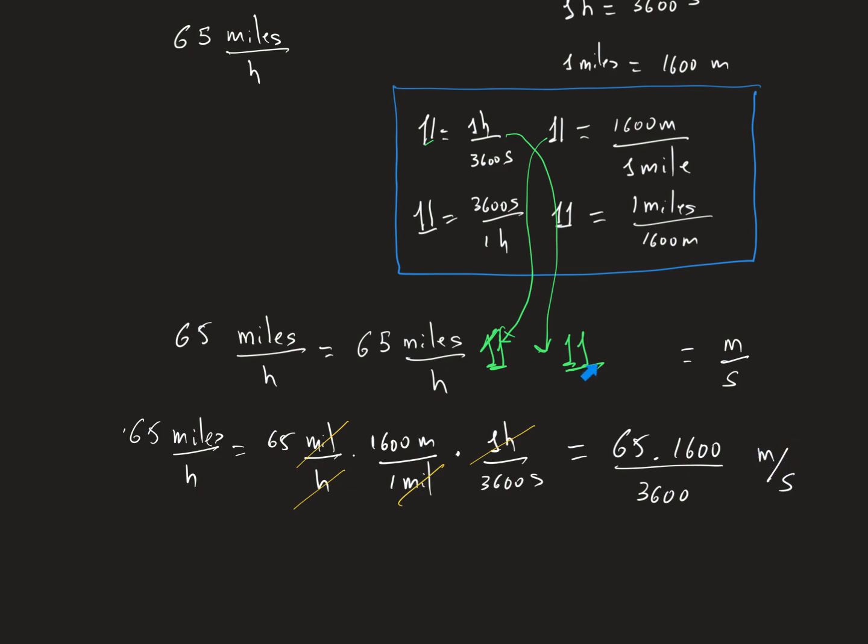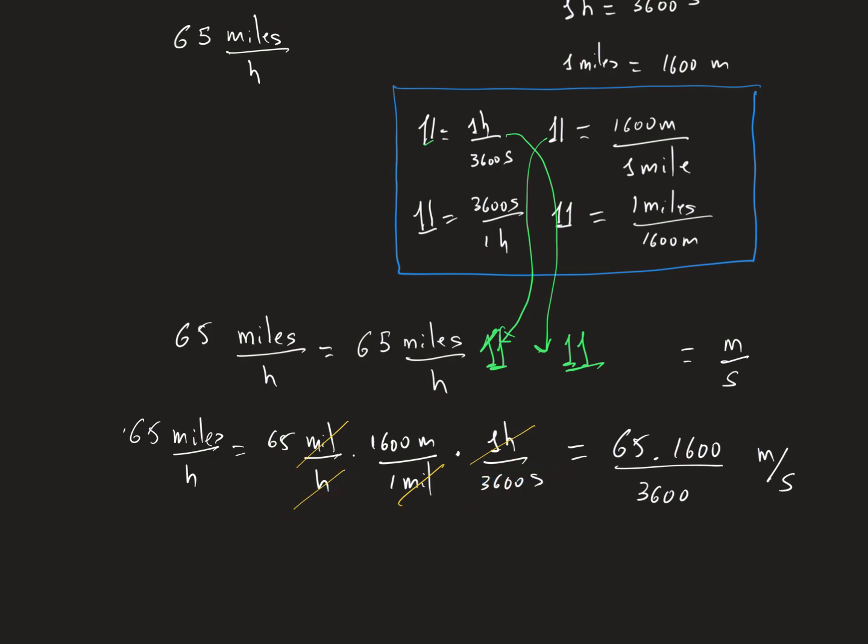Now I put the other unit, the one that takes out the hours. If the hour is in the denominator, I look for a unit where the hour is in the numerator, this one. So 1 hour is 3,600 seconds. 1 by 1 is 1. This is 1; I didn't change anything, I have changed only the unit. So if I put this unit, the hour will cancel with this hour, and the seconds will appear.